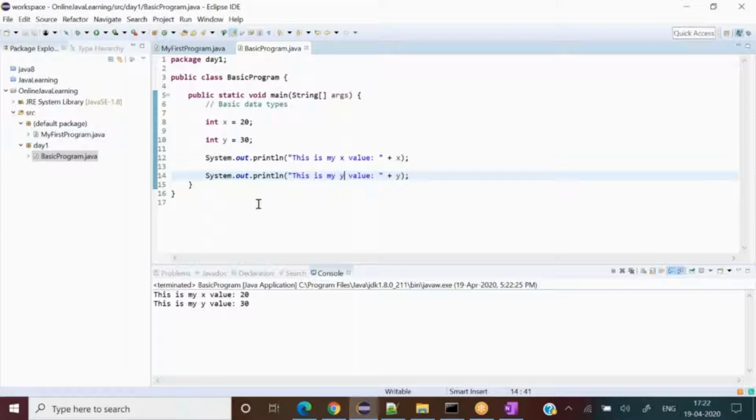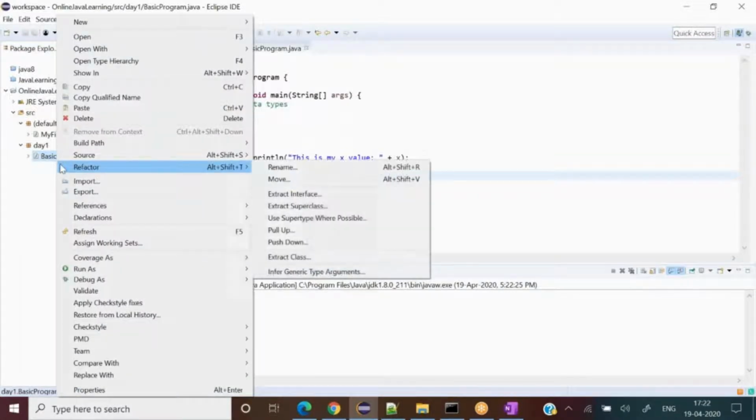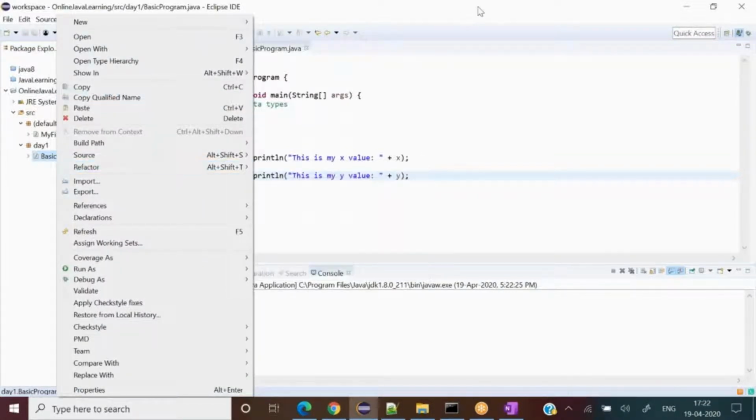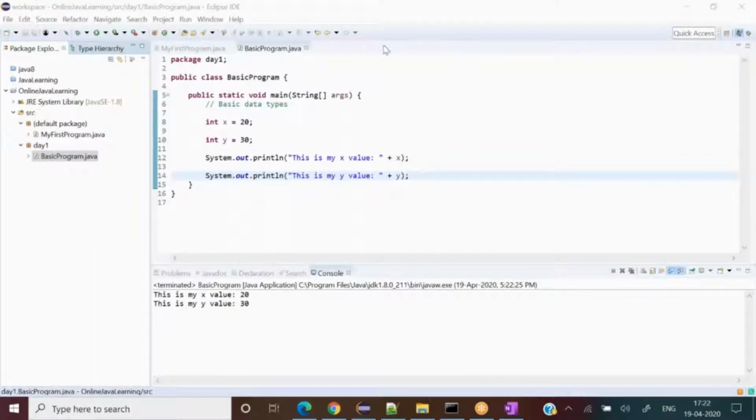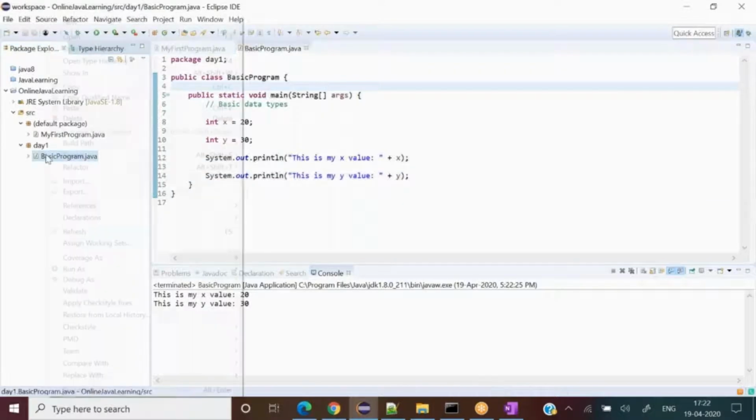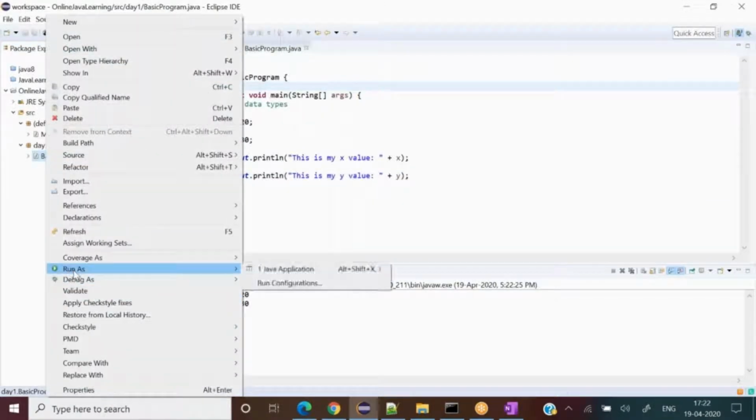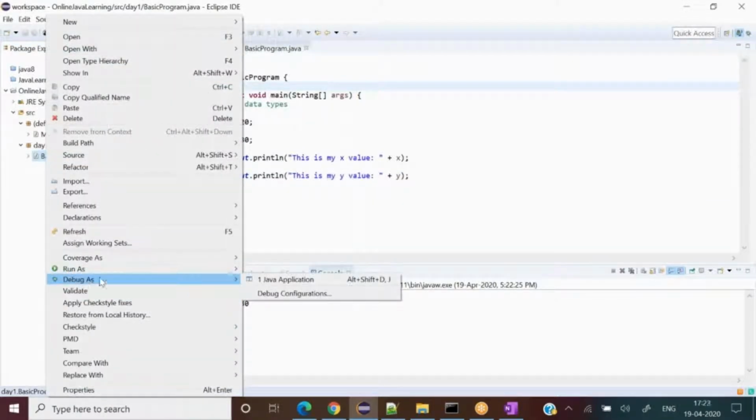Have you ever tried the debugging part with Eclipse earlier? No, okay, so let's understand these new things now. Right click on the program over here. Can you see the debug part?